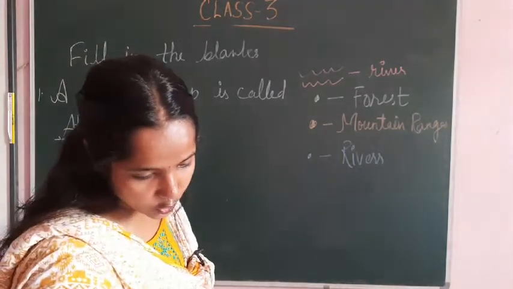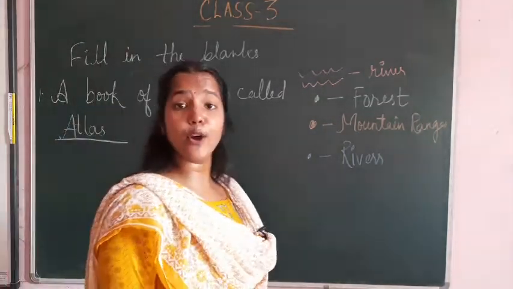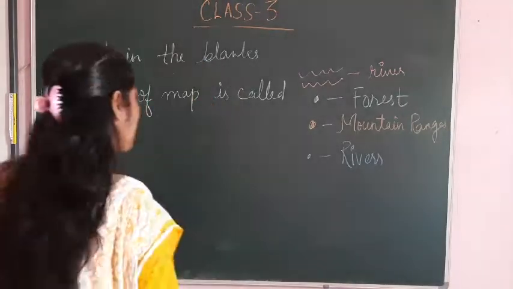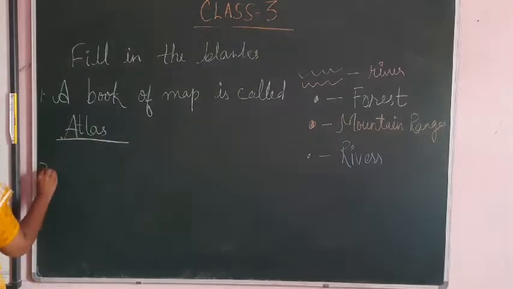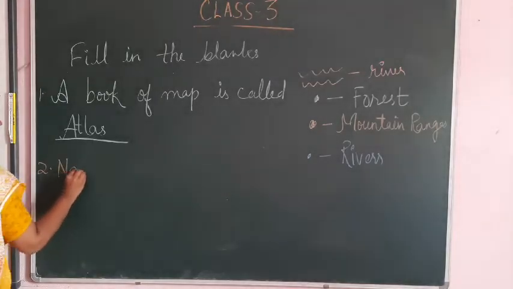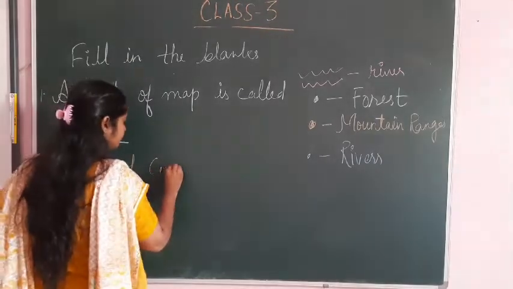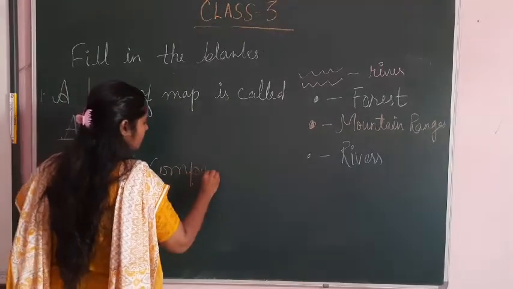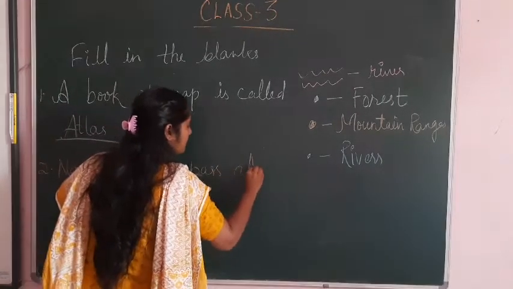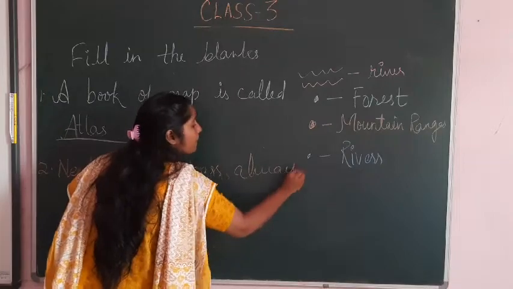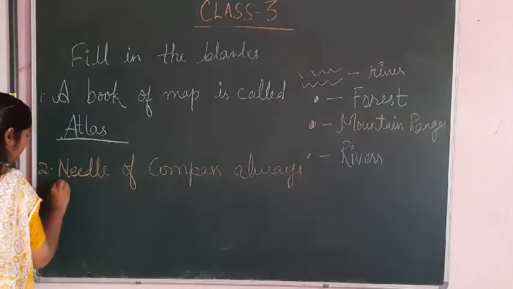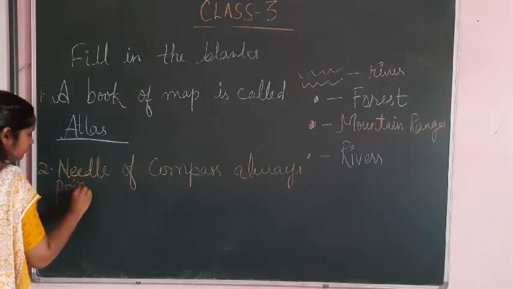After that, the question: the needle of a compass always points towards dash. I just told you.